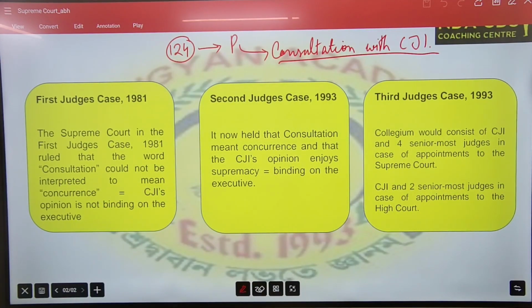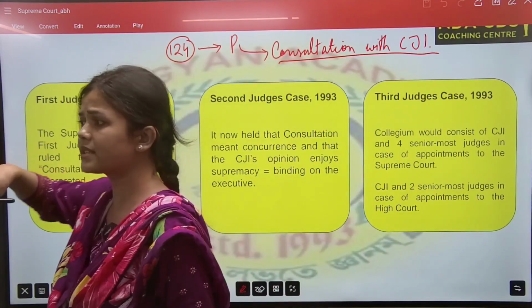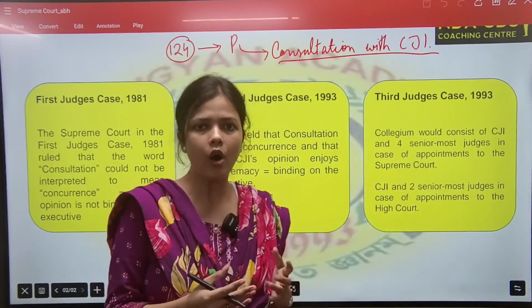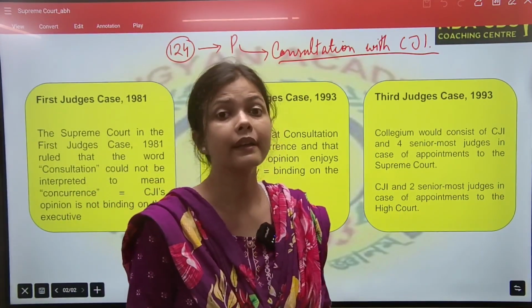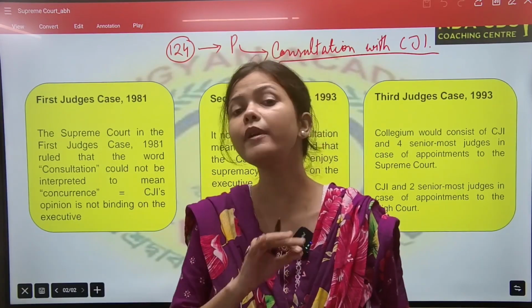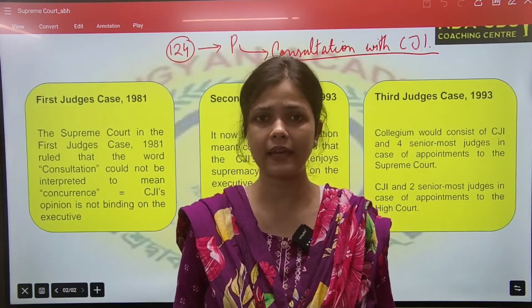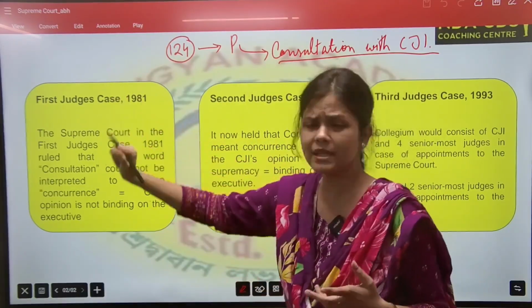Okay, you got my point? Article 124 doesn't say that consultation means concurrence. That means whatever name or suggestion is given by the Chief Justice of India, has to be followed by the President of India. Article 124 doesn't say that. That means it is not binding on the President.